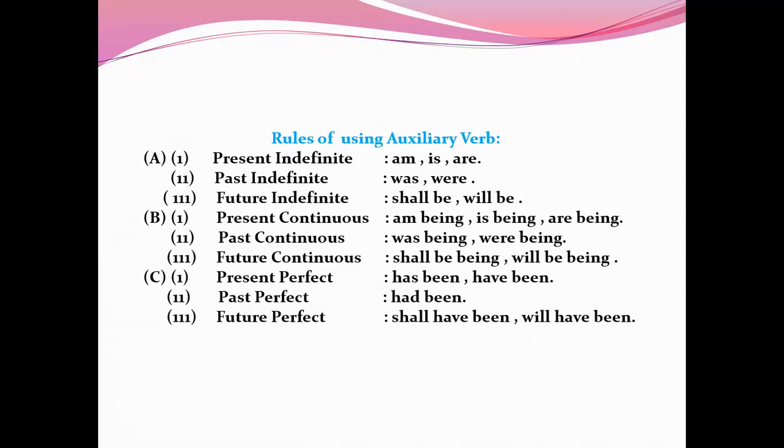In the same way, has been or have been are used in present perfect tense. Had been is used in past perfect tense. Shall have been and will have been are used in future perfect tense.